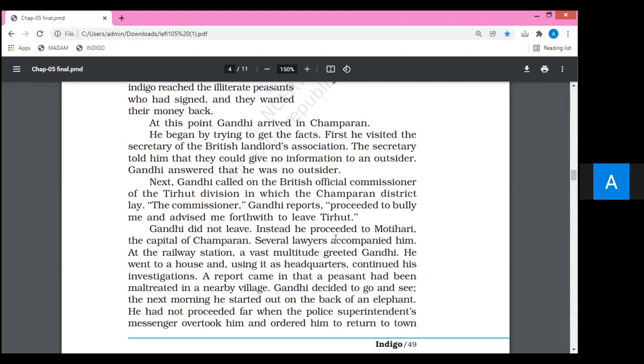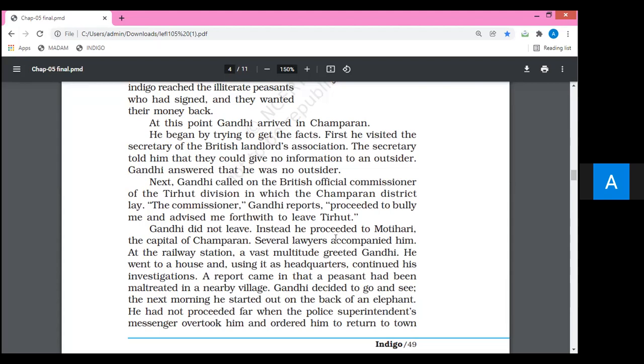He had visited the secretary of the British Landlord Association. The secretary told him that they could give no information to an outsider. We had studied it yesterday. They had bluntly declared that they could never give any information to an outsider. At that point, Gandhiji announced that he was not an outsider. Just look at the next step of Gandhiji. Next, Gandhi called on the British Official Commissioner of the division in which the Champaran district lay.